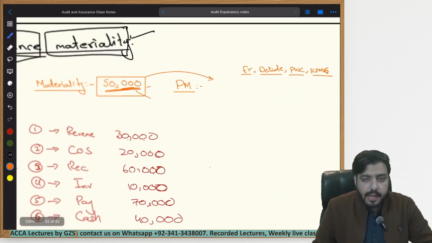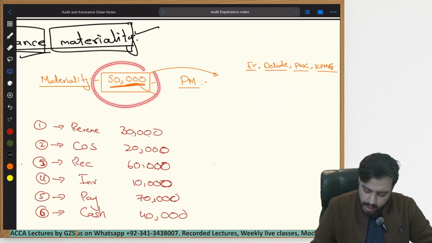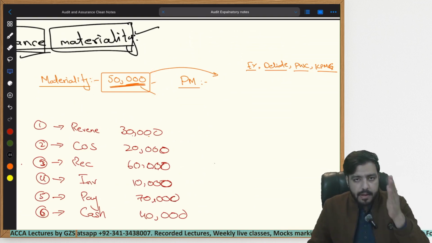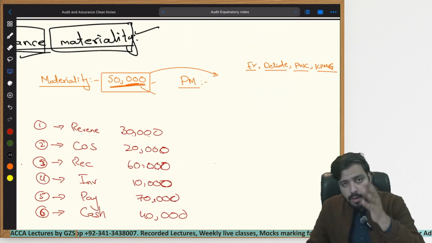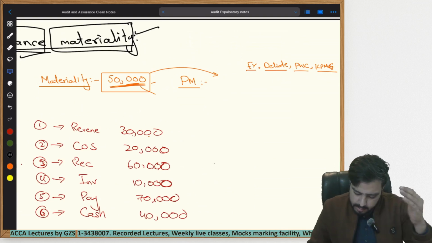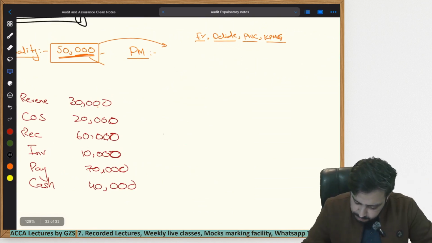So every single auditor, every single firm has to choose a materiality amount. And how do they choose it? They choose it using the RAP model: revenue, assets (total assets), and profit before tax. 0.5%, 1%, and then 5%, the lower levels. We only talk about the lower levels within our course, forget about the higher levels.